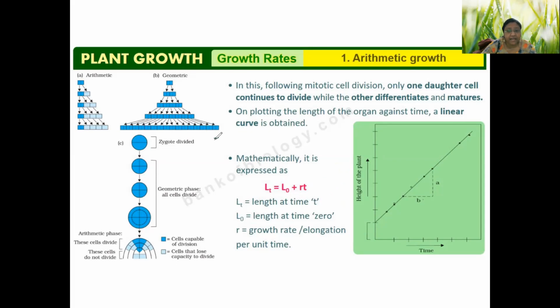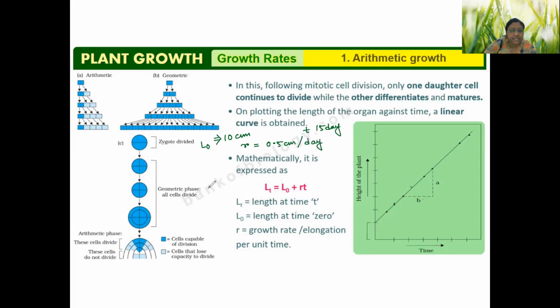If I say a plant is having a height of 10 centimeter now, and I want to see it after 15 days. So 10 centimeter is my L0, and 15 days is my T, and growth rate R is 0.5 centimeter per day.